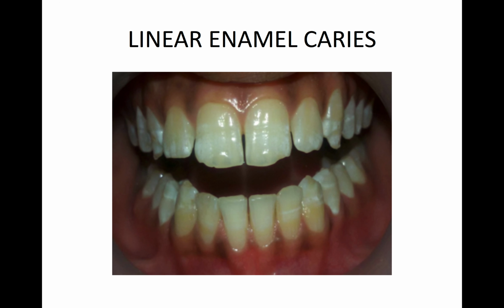Okay, now linear enamel caries. It occurs on the labial surface of anterior teeth. Okay, only towards the labial surface.